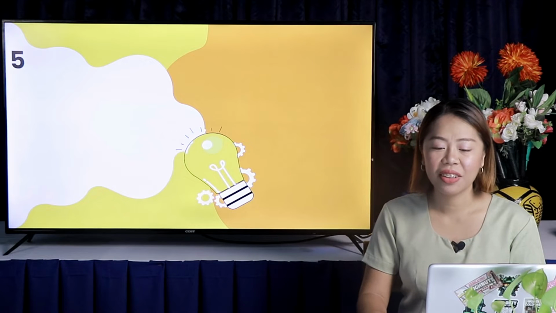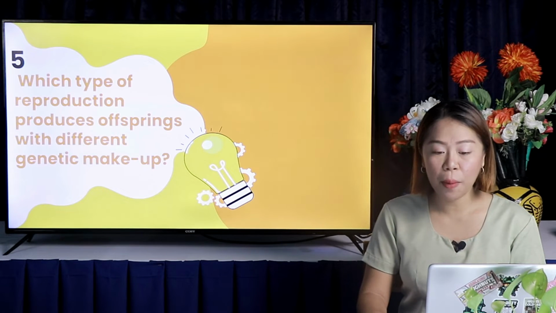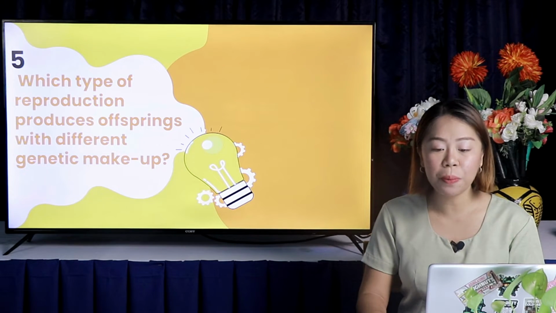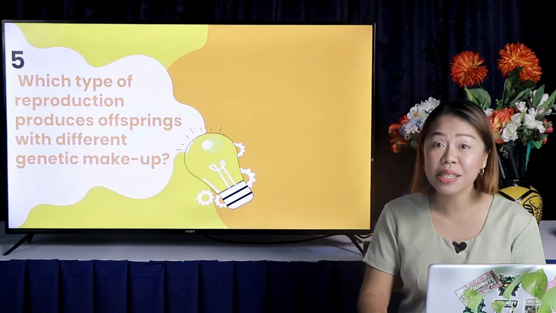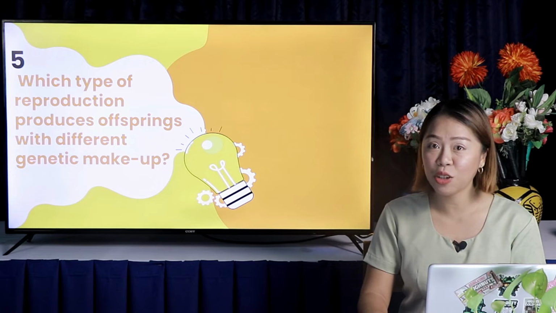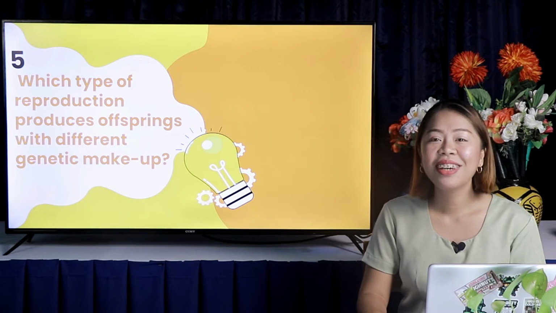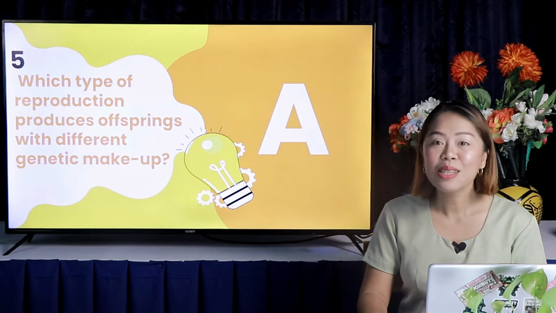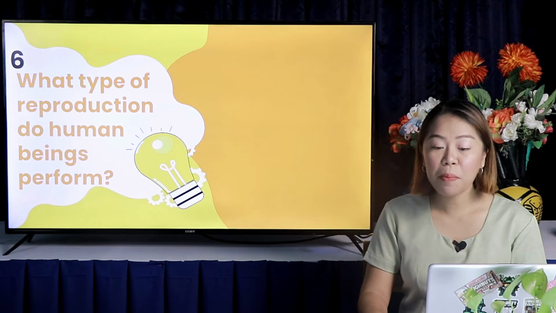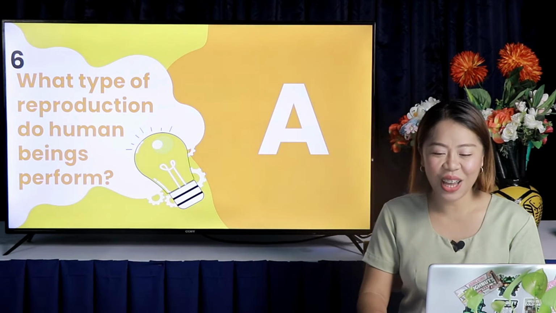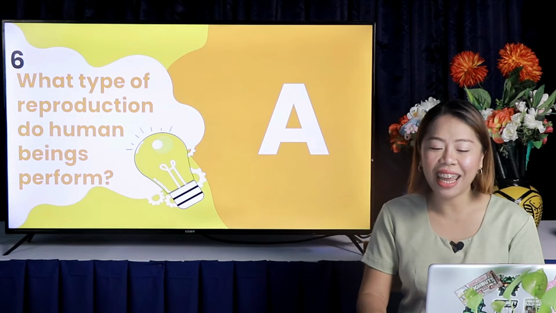Number 5. Which type of reproduction produces offsprings with different genetic makeup? Is it A, sexual, B, asexual reproduction? Very good. The answer must be letter A, sexual reproduction. Lastly, what type of reproduction do human beings exhibit? Great job! It is still letter A, sexual reproduction.